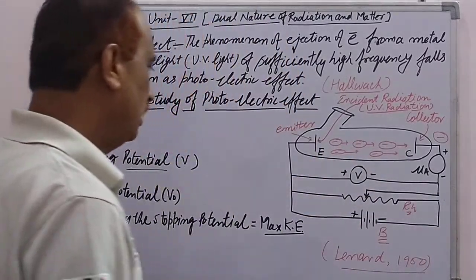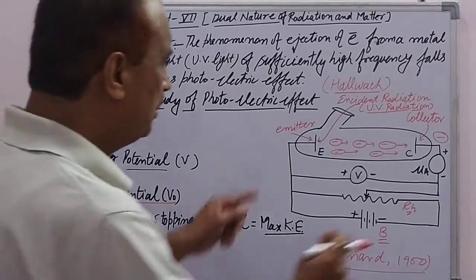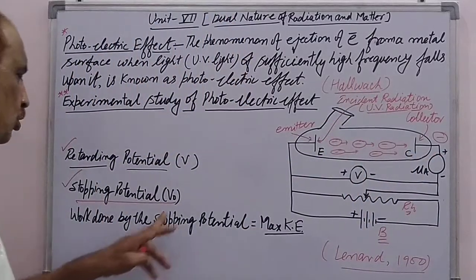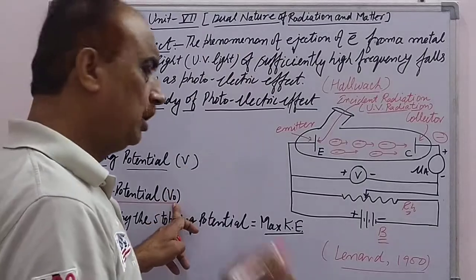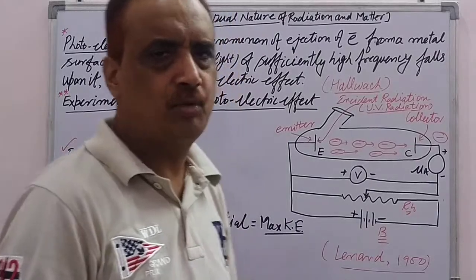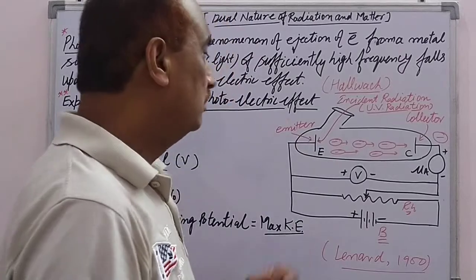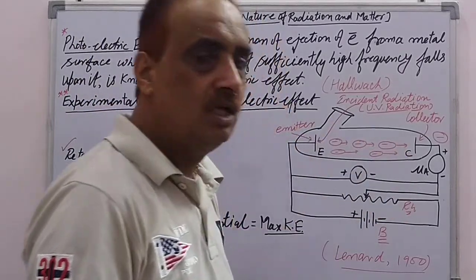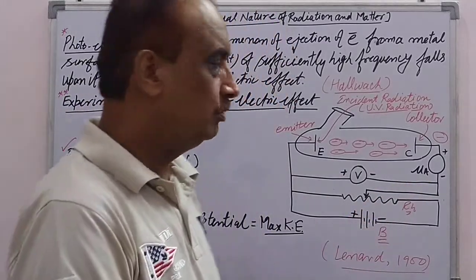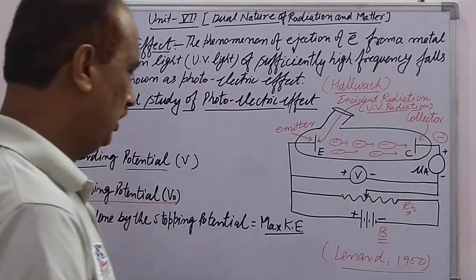When current is not flowing in the circuit, the retarding potential which is acting between the emitter and the collector is known as stopping potential, and it is denoted by V0. So stopping potential is that retarding potential acting between the emitter and collector, at which electrons will not reach the collector, so photoelectric current will not flow in the external circuit. Such retarding potential is known as stopping potential.